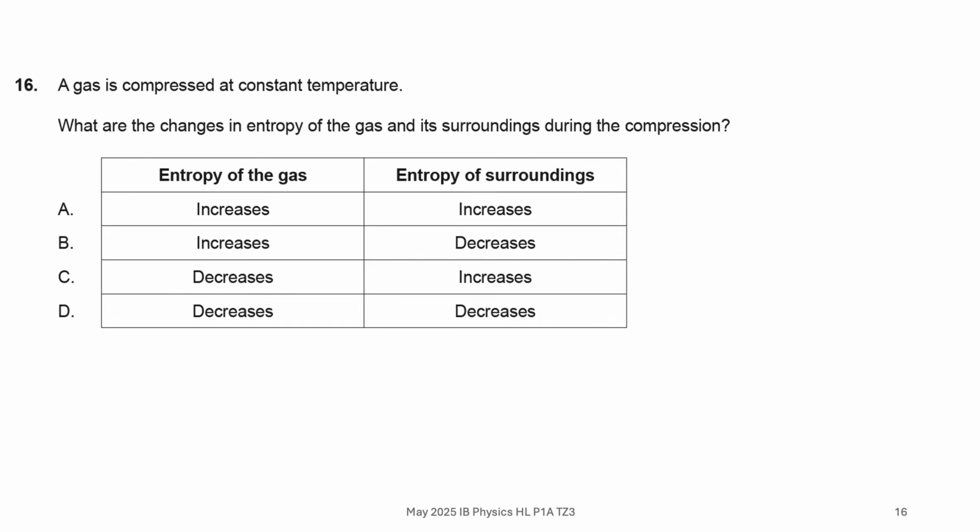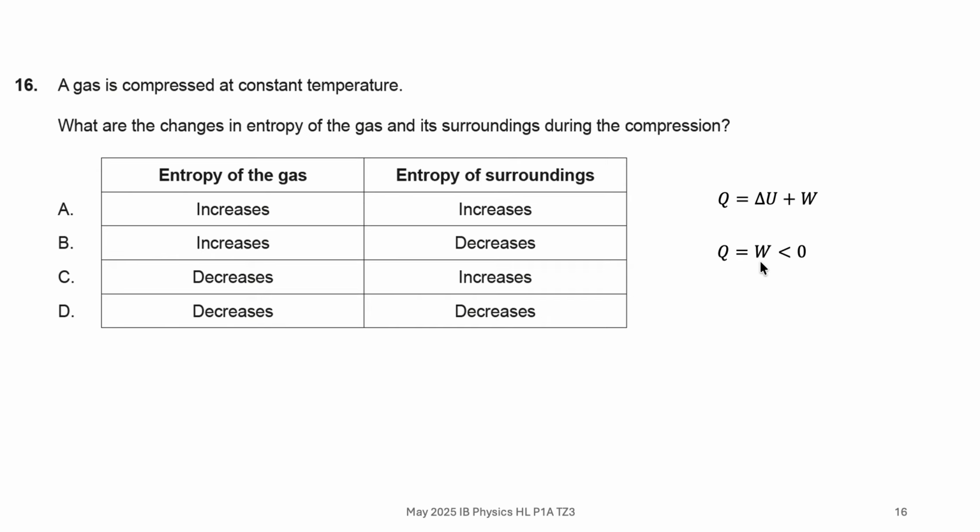Okay, so we have a gas compressed at constant temperature, and we want to know what are the changes in entropy of the gas and its surroundings. So let's firstly have a little think about this. We've got compression at constant temperature, and we're going to start off by thinking about our equation Q equal to delta U plus W. Now if we are going to have constant temperature, what that means is our delta U equals 0, and therefore our Q is equal to W.